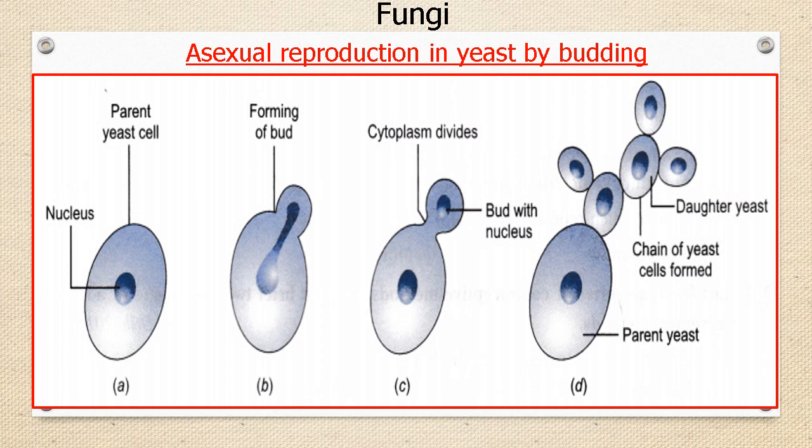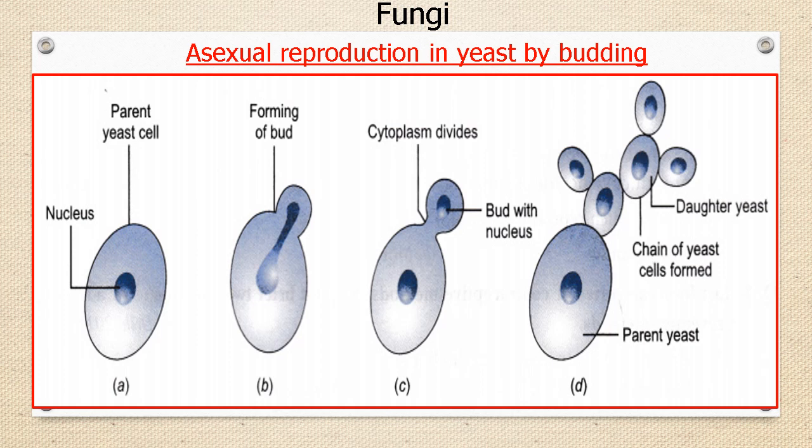These outgrowths enlarge in size to form a bud. After that, the nucleus of the parent cell divides into two. One daughter nucleus migrates into the bud along with the cytoplasm, and the other nucleus remains in the parent cell.